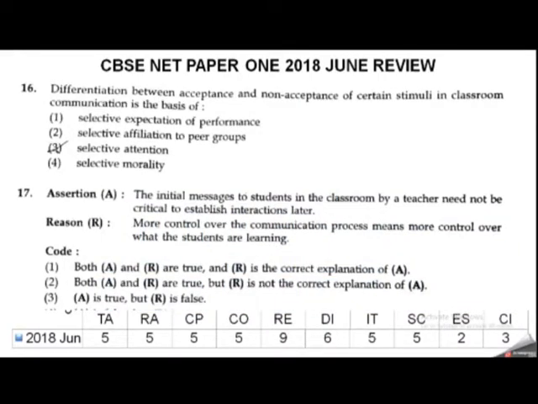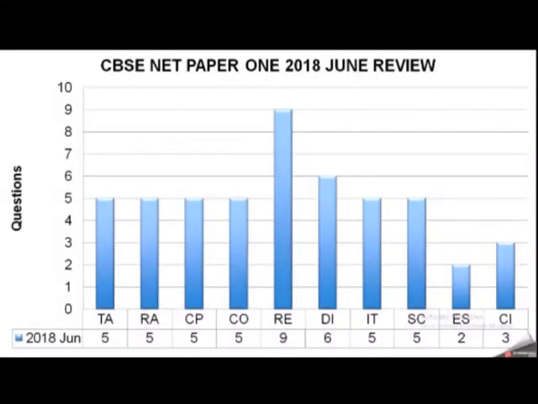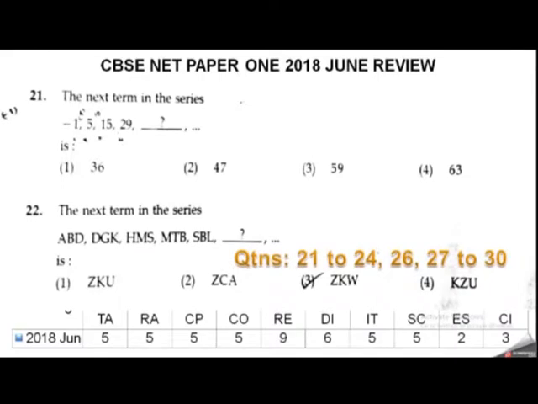Then comes the communication, CO. So what is communication? How we are communicating with the rest of the people or the students or the environment, etc. So that is the CO basically. This year they asked 5 questions.